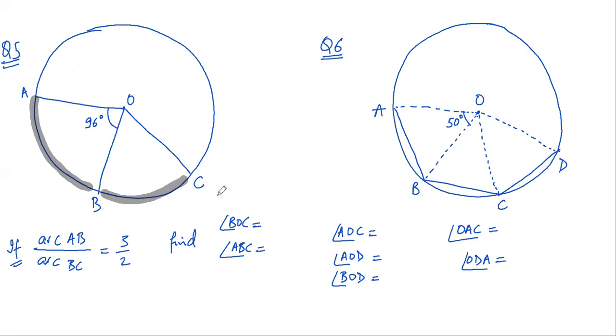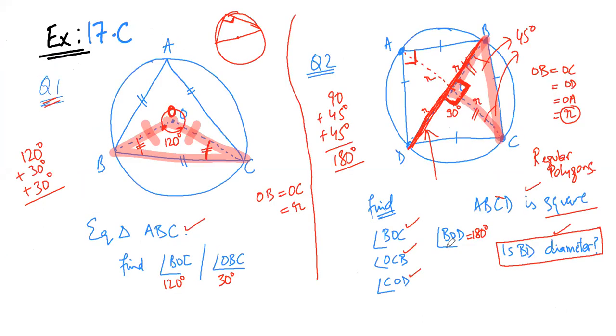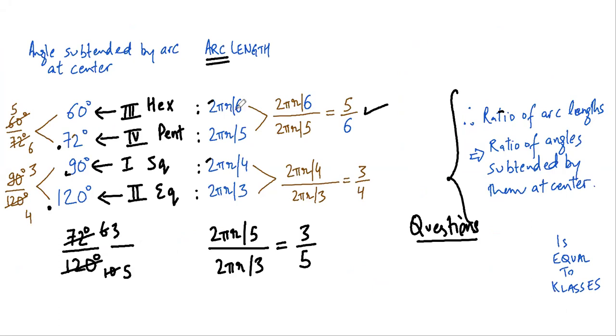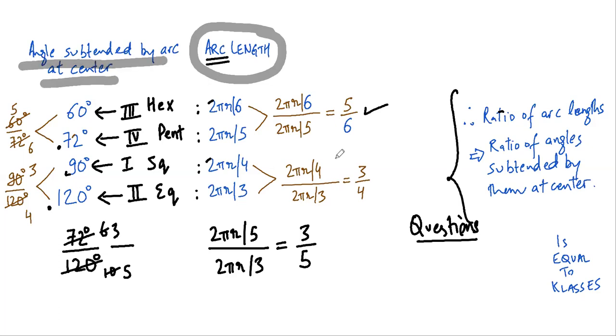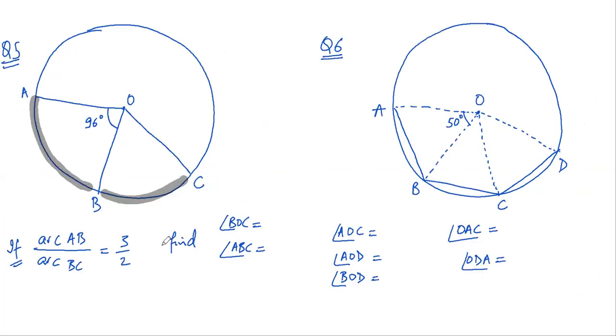Now we know this. We have done this detailed exercise that the ratio of the length of the arcs is equal to the ratio of the angles subtended by the arc at the center. So without further ado, if the length of the arc is 3:2, the angles would also be in the ratio of 3:2.